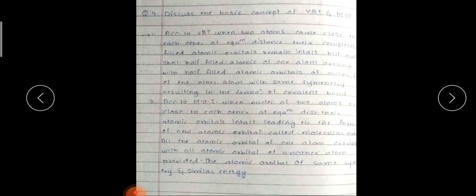According to the MOT, when the nuclei of the two atoms are close to each other at equilibrium distance, atomic orbitals combine, leading to the formation of new orbitals called molecular orbitals. All the atomic orbitals of one atom overlap with all the atomic orbitals of the other atom, provided the atomic orbitals have the same symmetry and similar energy. This is the difference between VBT and MOT that you have to remember.